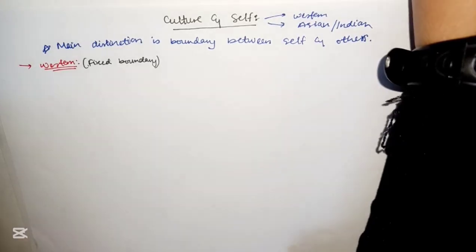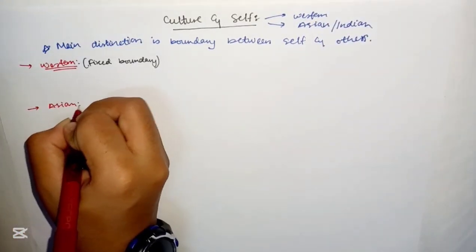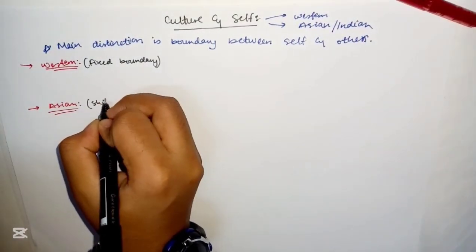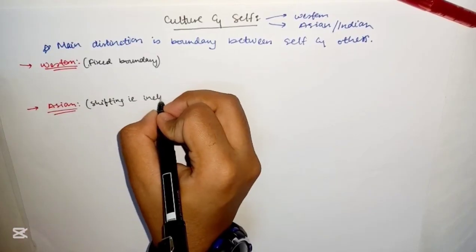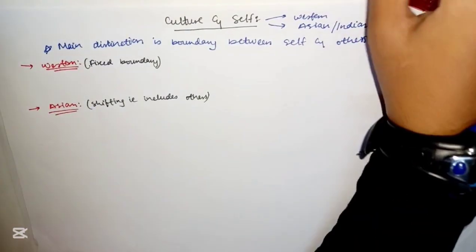It includes the others mostly. So in the Asian view, it is a shifting boundary. Shifting, that is, it includes others in certain aspects and sometimes not.